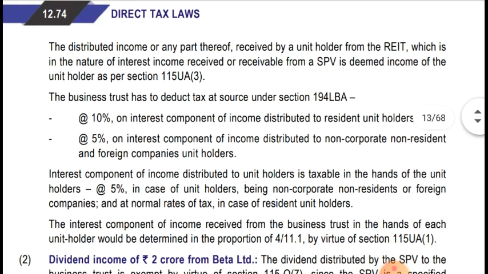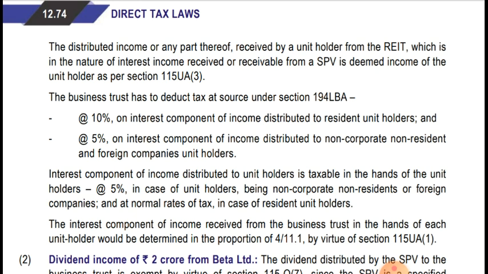Okay, so the interest component of income distributed to the unit holder is taxable in the hands of the unit holder at the rate of 5% in case of the unit holder being a non-resident or foreign company, and at the normal tax rate in case of a resident individual. So they are saying that interest is taxable in the hands of a resident individual at the normal tax rate, and in case of a non-resident or foreign company, it is taxable at the rate of 5%.